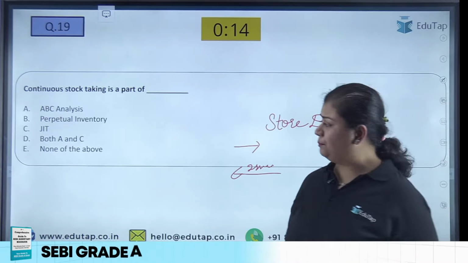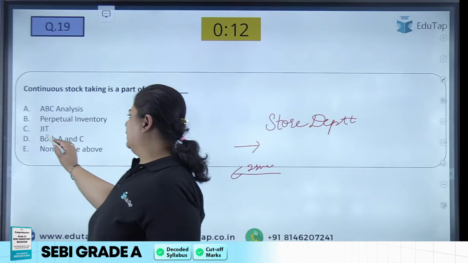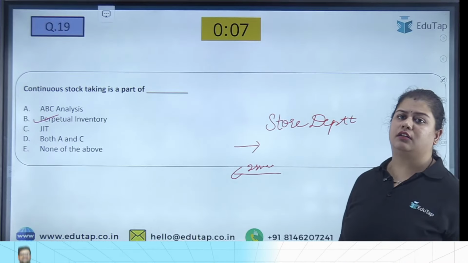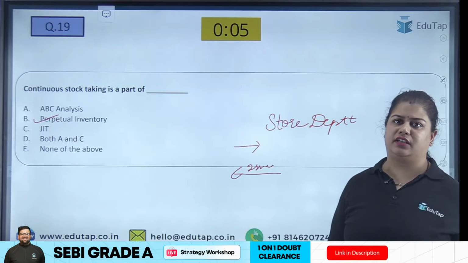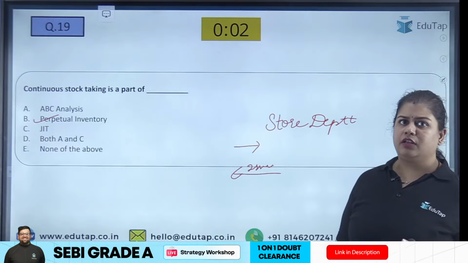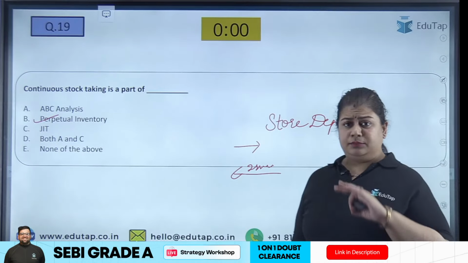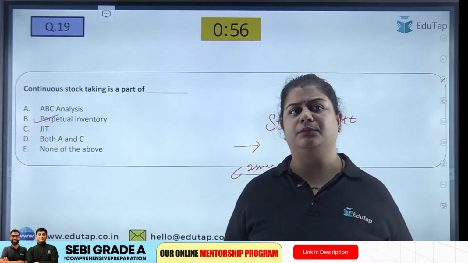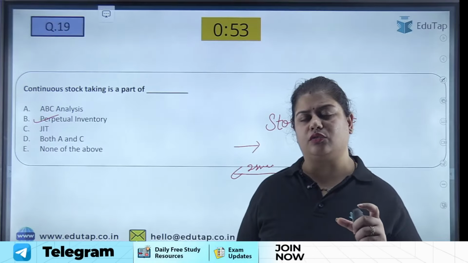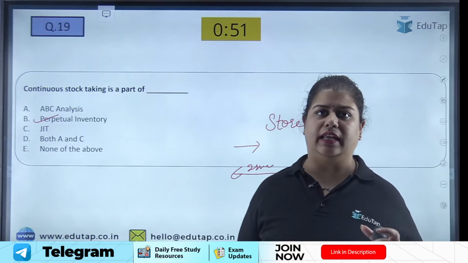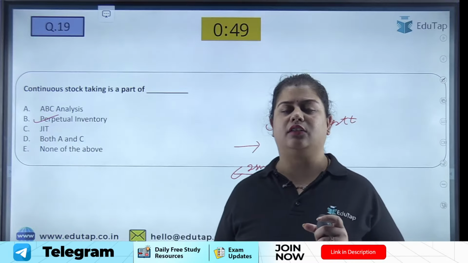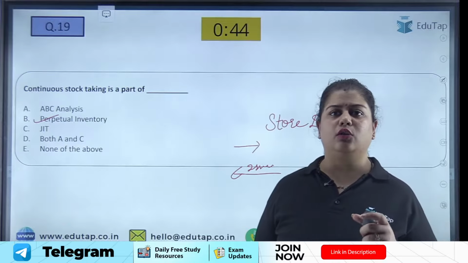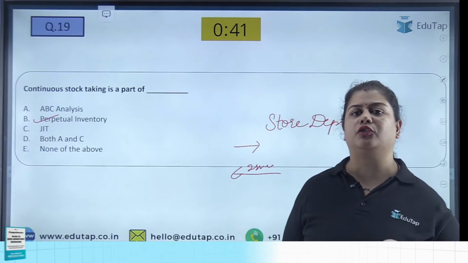Very good, Himanshu. Again, perpetual inventory is the correct answer. Perpetual inventory says that we will record our inventory whenever there are receipts, whenever there are supplies. What is ABC analysis? When we categorize our inventory into three parts, A, B and C, where A is the high value goods, B is of moderate value goods and C is of low value goods, and we try to control our inventory.